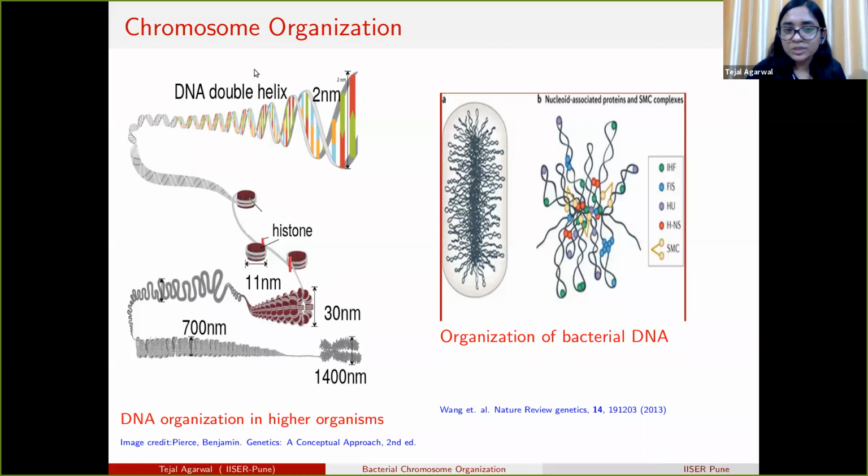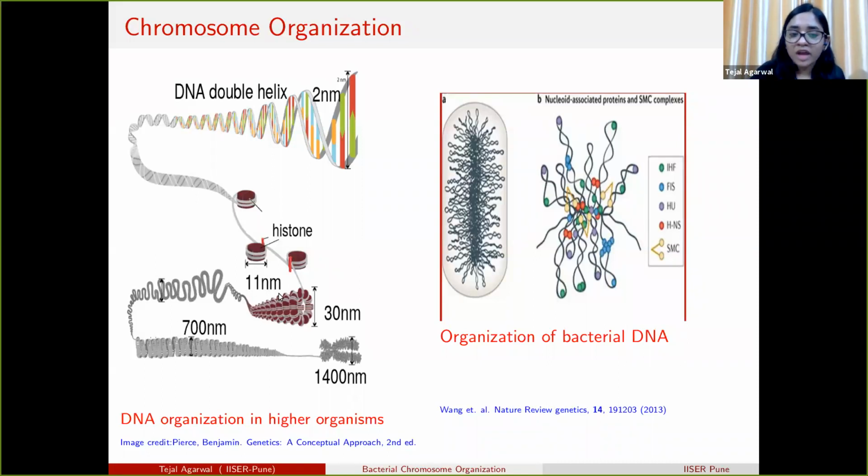These base pairs repeat to form the double helical structure of DNA. The width of this double helical DNA is approximately 2 nanometers. Then this double helical DNA is wrapped around histone proteins to form a bead-on-a-string like organization at a width of 11 nanometers.